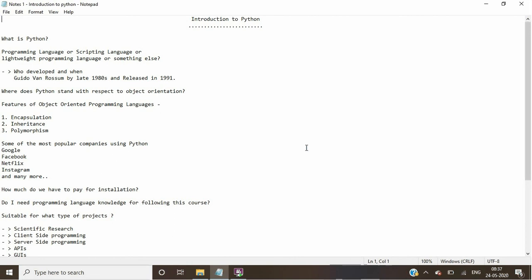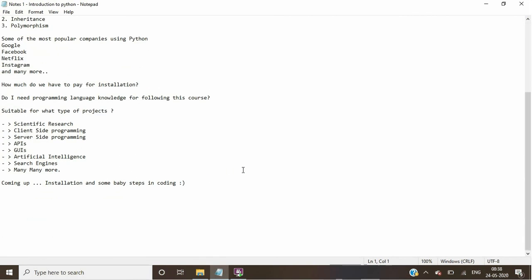How much do we have to pay for installation of Python? Python is an open source software. You don't have to pay anything to install it. All you have to do is to spend some time to learn it. And coming to prior programming experience, do I need prior programming knowledge for learning Python? Not required. We'll learn all the concepts right from the basics. You'll cruise gradually from basics to advanced topics. So just follow this course, that's enough to learn Python.